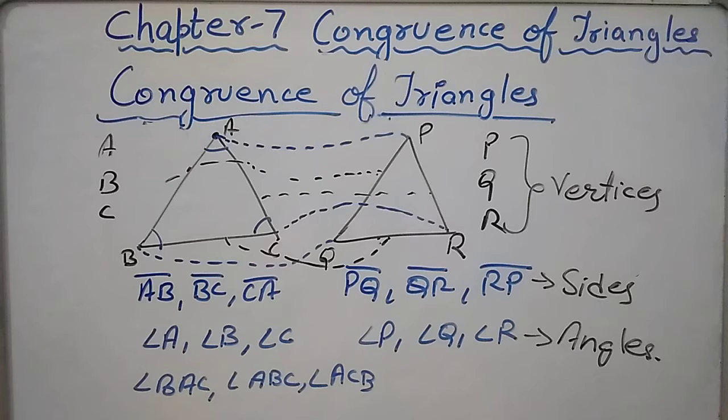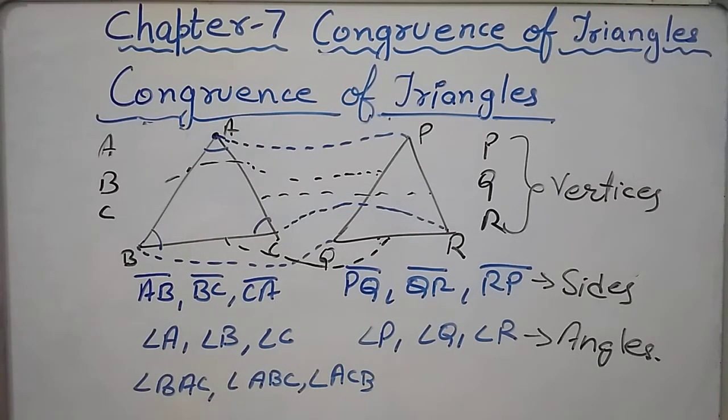then these triangles are congruent in nature, because we have already studied in line segments, in angles, and in congruence of plane figures that when we superpose one object over another, it should completely overlap it. If it is overlapping, then they are said to be congruent, and if they are not overlapping, they are not said to be congruent.